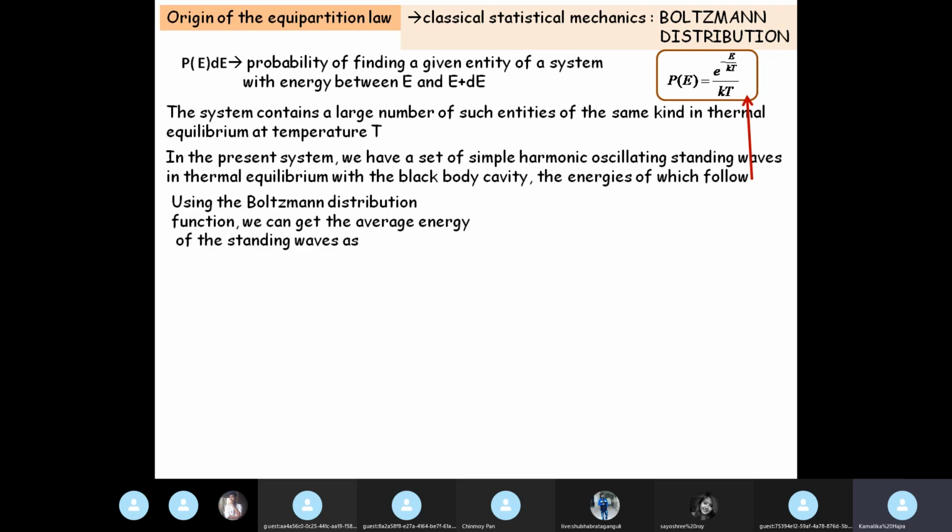Now using the Boltzmann distribution function, we can get the average energy of the standing waves as this.